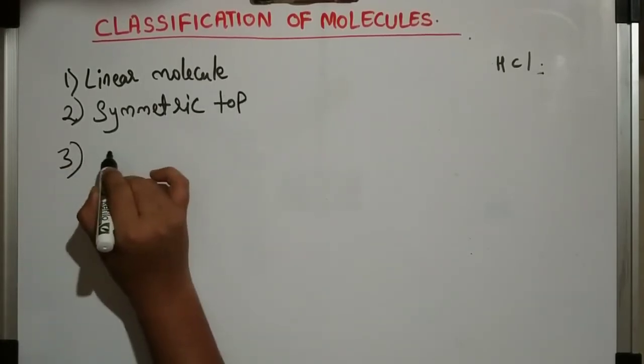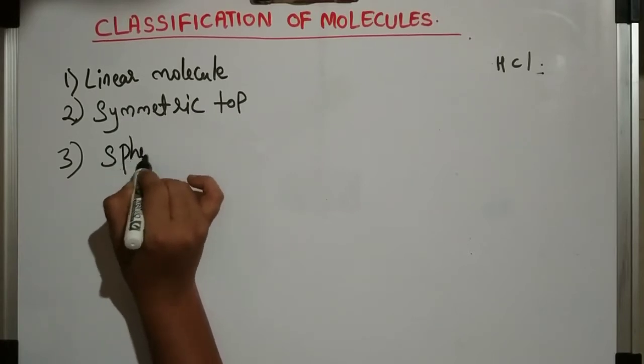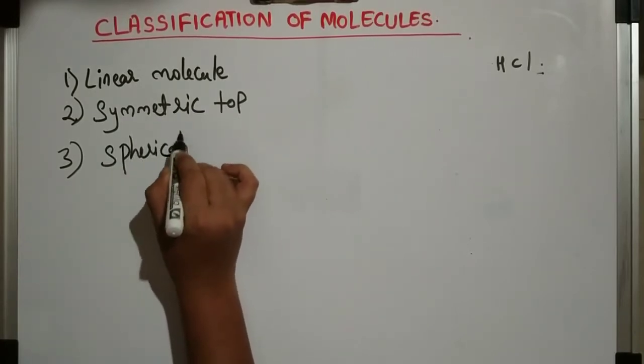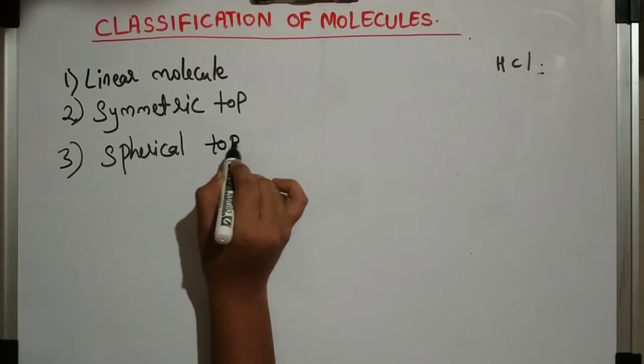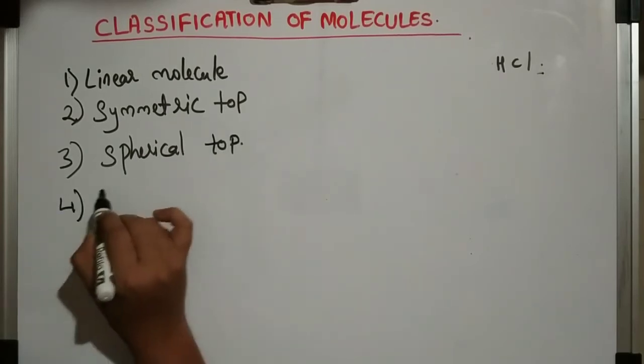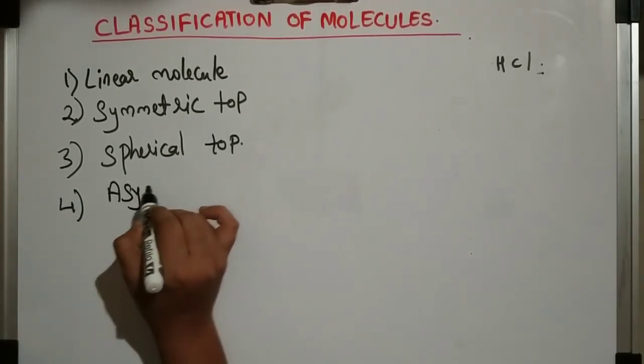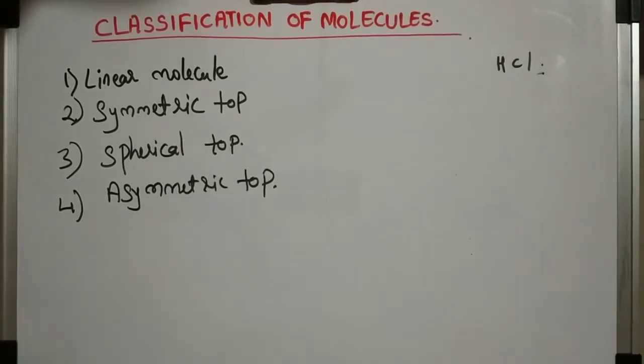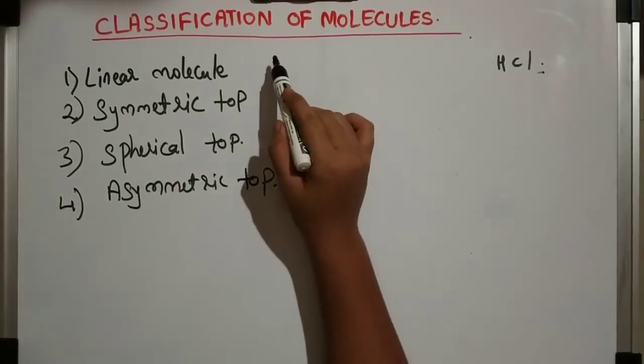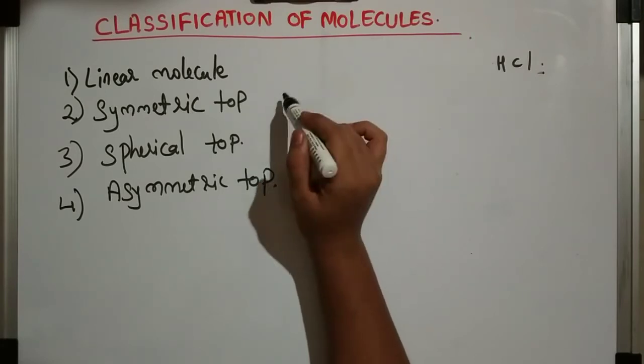Third one is spherical top. Fourth one is asymmetric top. So these are the four types of classification of molecules.